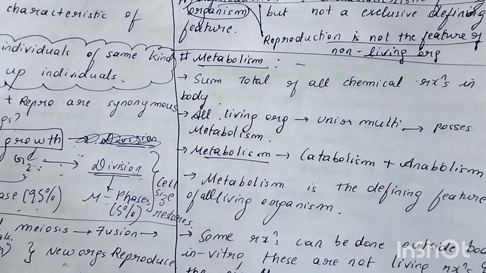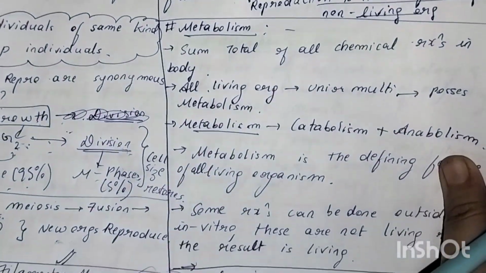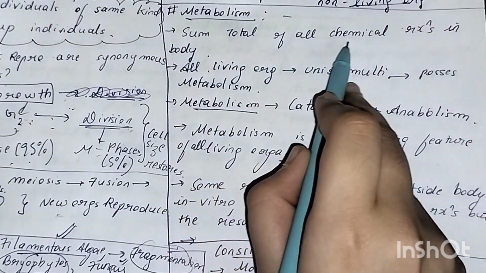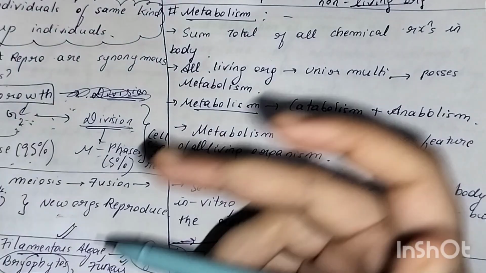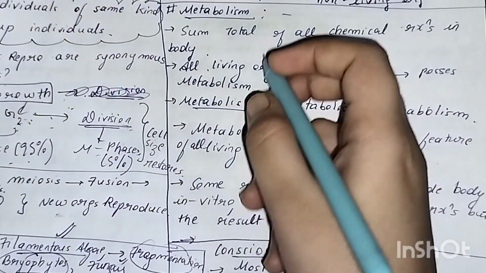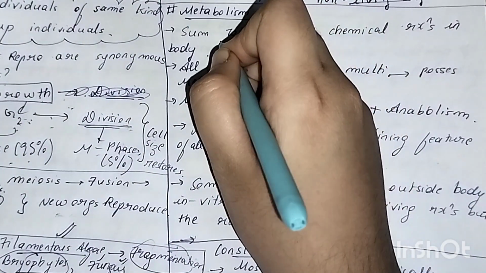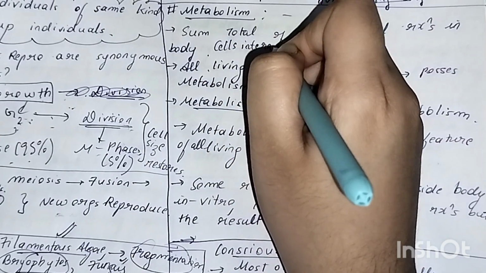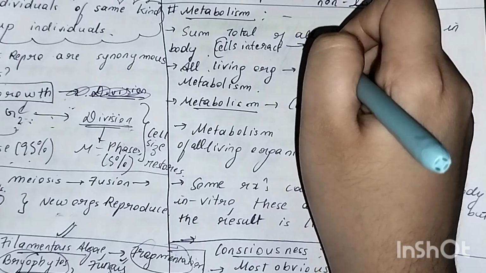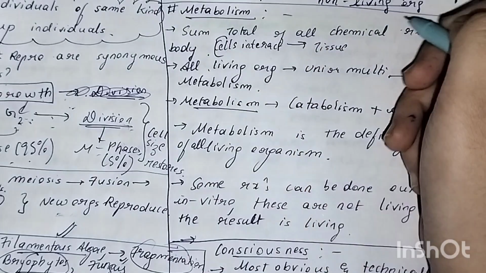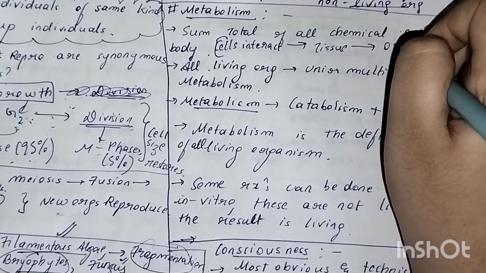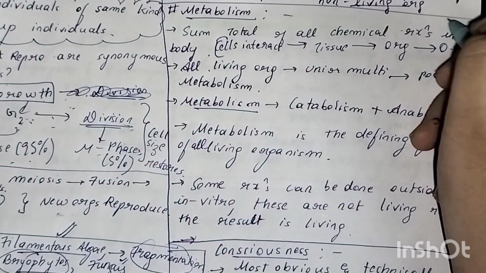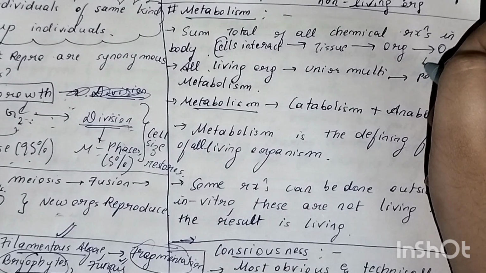Okay, next let's move on to the metabolism part. Metabolism is the sum total of all chemical reactions in the body. What do I mean by chemical reactions? Now if you see here, if cells interact, then tissues are formed and tissue function is defined. When tissues interact, organ function is defined. When organs interact, organ system function is determined. If organ systems interact, then only a living body is formed.